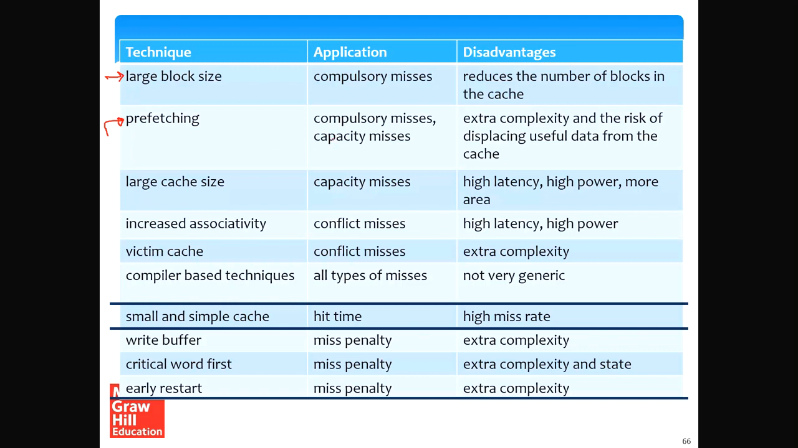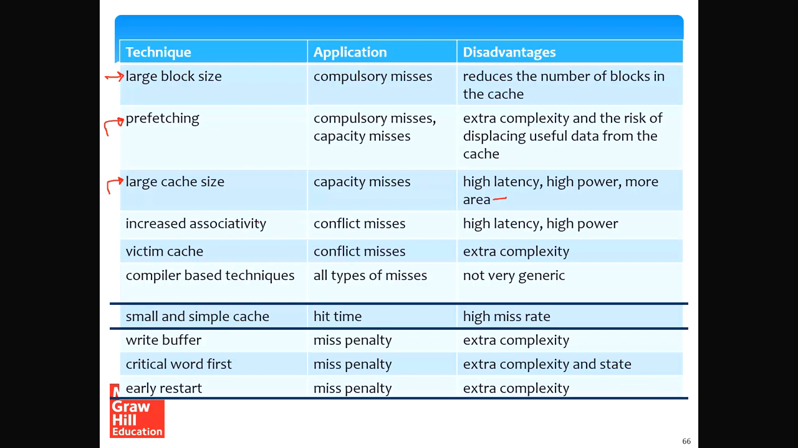Prefetching, both software as well as hardware, is a generic technique, very useful. It can be used to reduce actually all kinds of misses, but primarily capacity and compulsory misses. It involves a little bit of extra complexity, and it carries the risk of displacing useful data. But nevertheless, prefetching done wisely has its benefits. We can increase the cache size, this will reduce capacity misses. But the larger the cache, the higher its latency, power, and area. So those are the negative points.